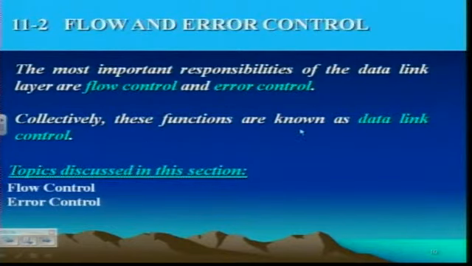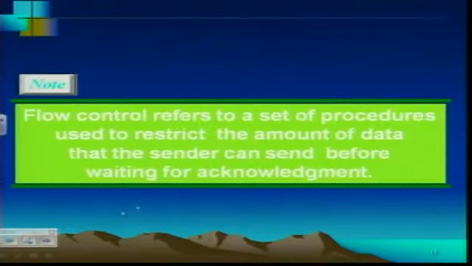Okay, so collectively these functions are known as data link control functions. That one is the flow control, that means the flow of frames going back and forth between sender and the user, and the other is error control in that mechanism. So flow control refers to a set of procedures used to restrict the amount of data that the sender can send before waiting for an acknowledgement. And if there's no acknowledgement, let's see what happens. There are all these different kinds of protocols that we'll discuss.